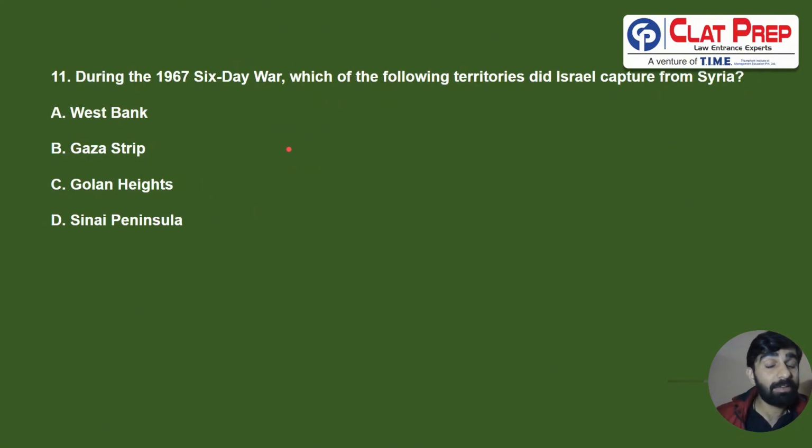During the 1967 Six-Day War, which of the following territories did Israel capture from Syria? So this war happened between Israel and the Arab states, majorly Syria, Egypt and Jordan. In this war, Israel came out on top after defeating these countries, and it also occupied territories of these countries. From Syria, it took the Golan Heights. So the correct answer for 11th is C.